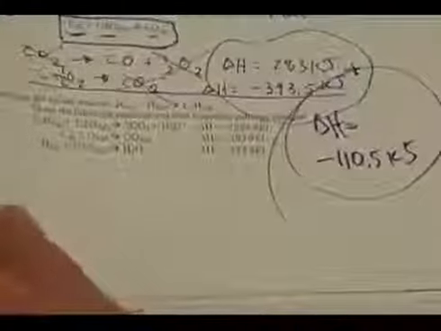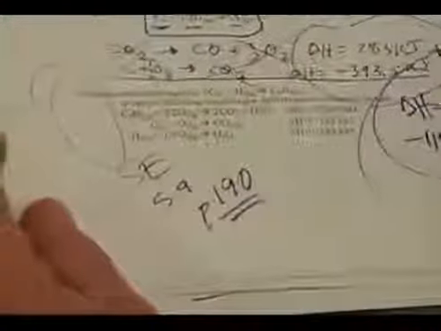And those, folks, are 3 examples of using Hess's law. You can go ahead and give this one a try if you'd like to as well, and this one is actually worked out as sample exercise 5.9 on page 190 of your textbook if you'd like to see that example problem done for you or see the answer to it after you give it a try. Good luck with your Hess's law problems.